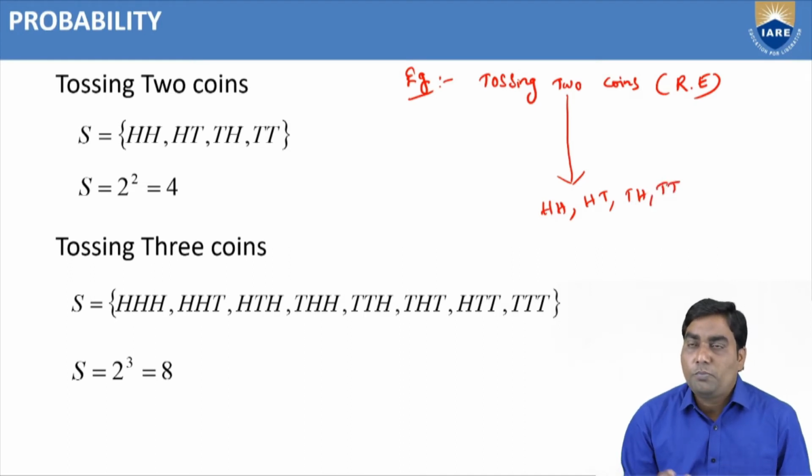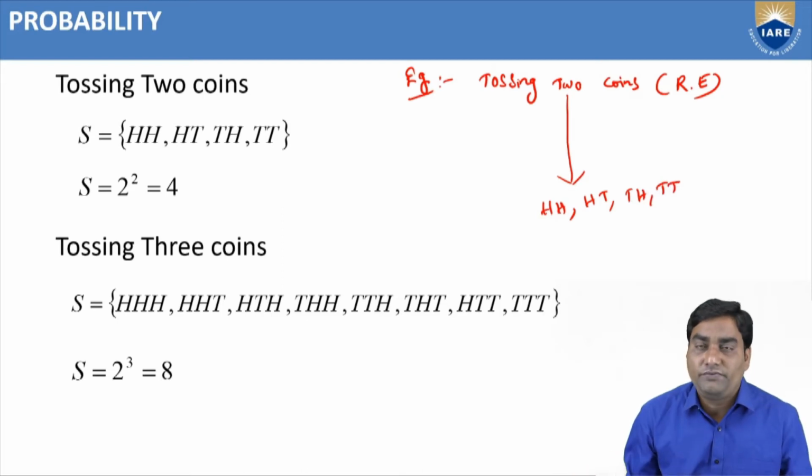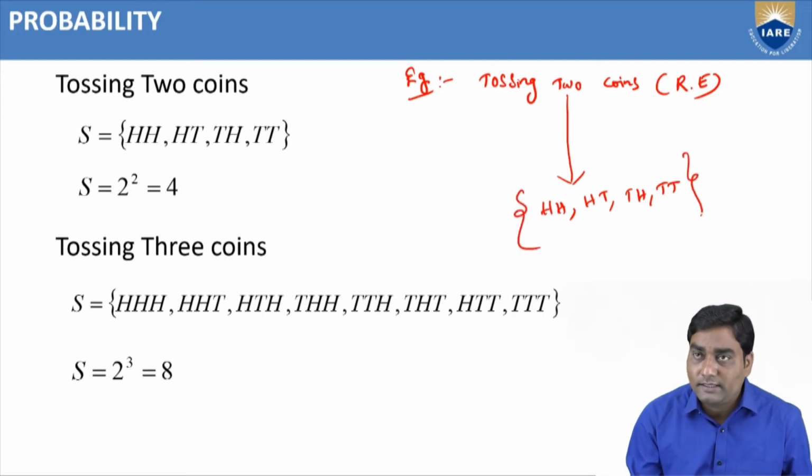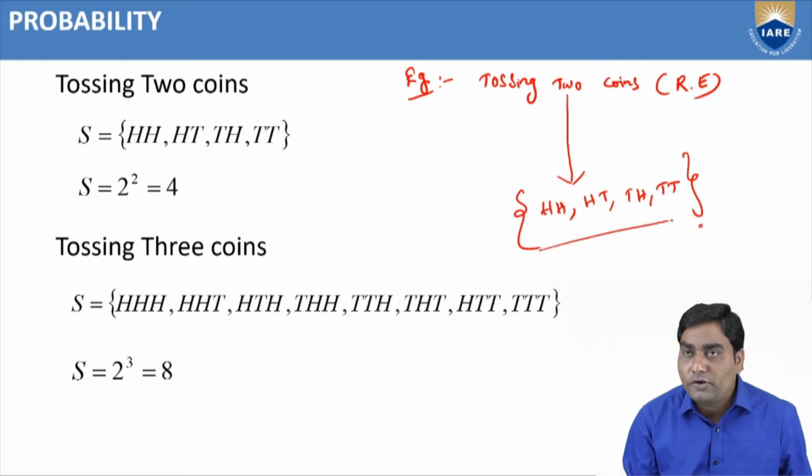These are the 4 possible outcomes. Except these 4, there are no other possible outcomes if we toss 2 coins. So, if we put it in brackets, the collection of all possible outcomes is written.